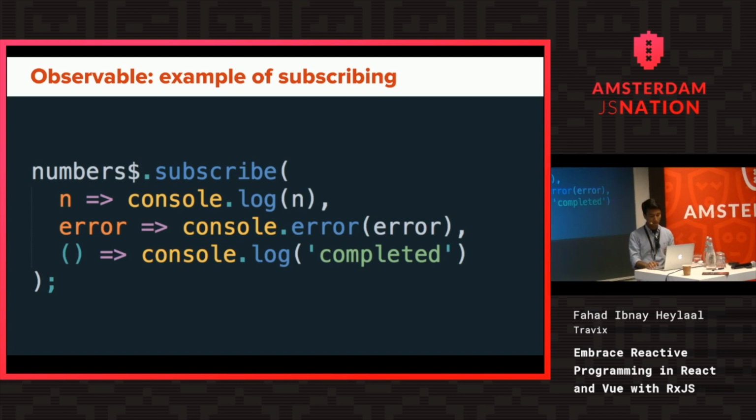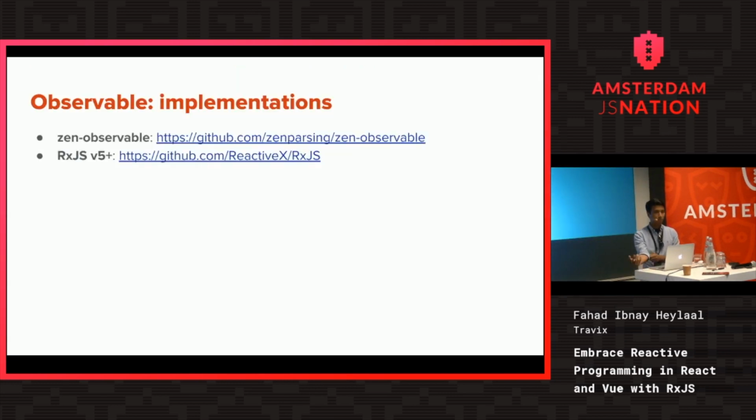When it comes to implementations, we can look into 2 options. One is Zen Observable, which is a very minimal implementation of the TC39 proposal. And then there is RxJS version 5 and above, which is a very close implementation of that. But it's a lot more than that, of course. It's not just a proposal. The reason for going for this is because we cannot use it in the browser right now, so we have to use some libraries to support it.